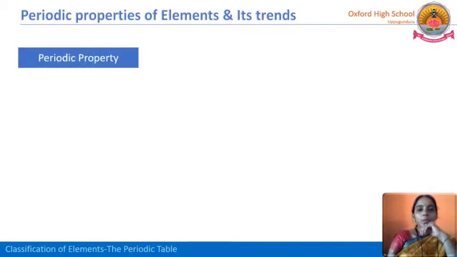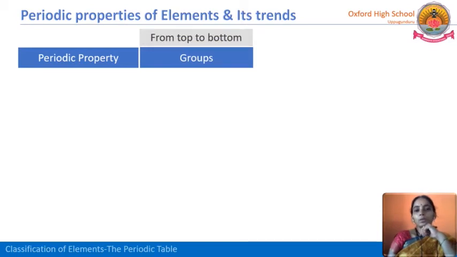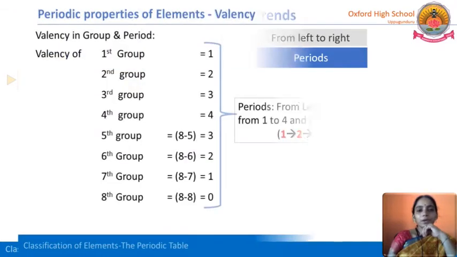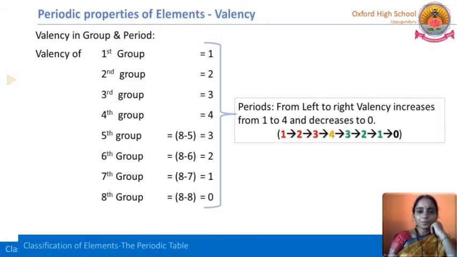Let us see the periodic properties. When we are discussing the periodic properties, we will talk about how they trend in a group, meaning from top to bottom, whereas in a period it means from left to right. First property is valency. We know that valency is the same for all the elements in a group. So in a group no problem, we know that the group number is its valency, but in a period from left to right the valency increases from 1 to 4 and then again decreases. What is the reason for decreasing to 0?